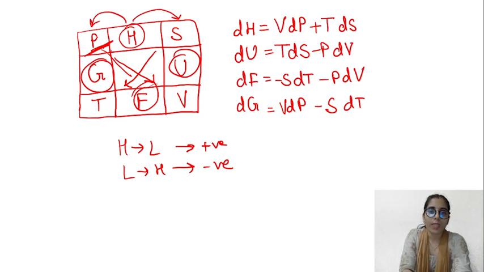dH dP dS, positive positive, correct. dU dS dV, positive negative, correct. dF dT dV, negative negative, correct. dG dP dT, negative and positive, correct. Done, everybody has got it.